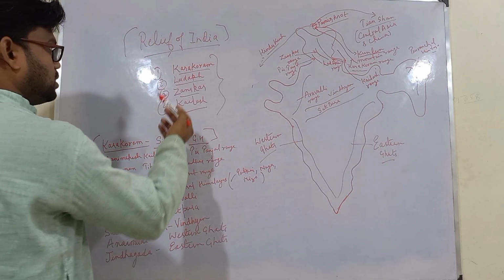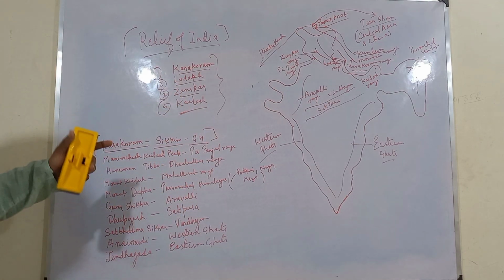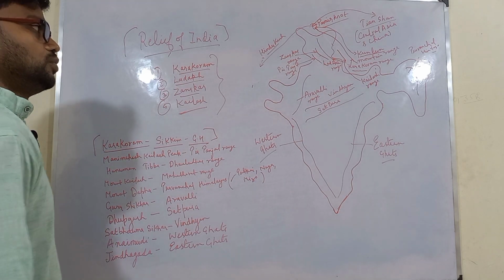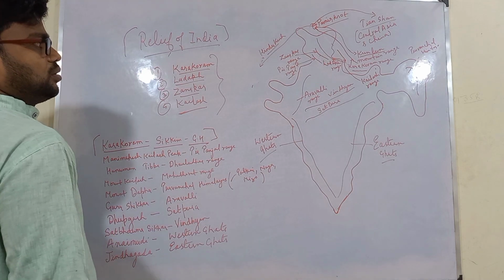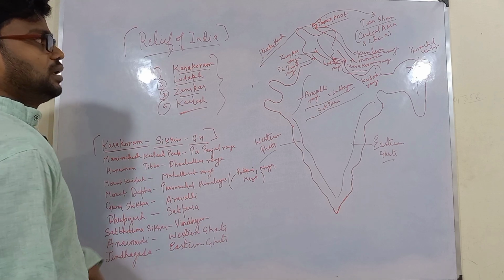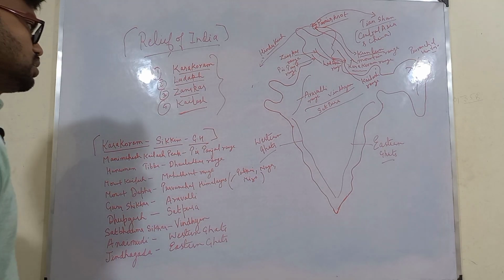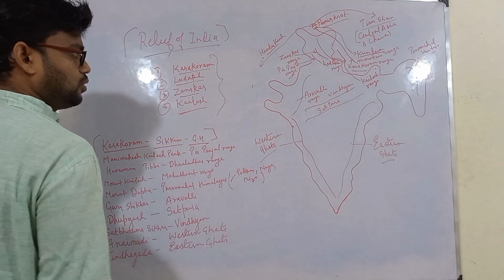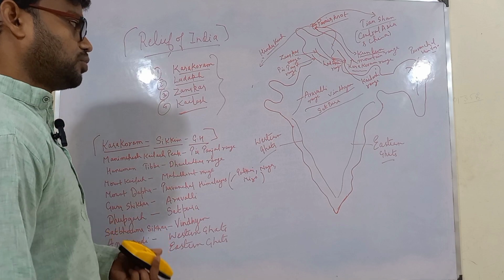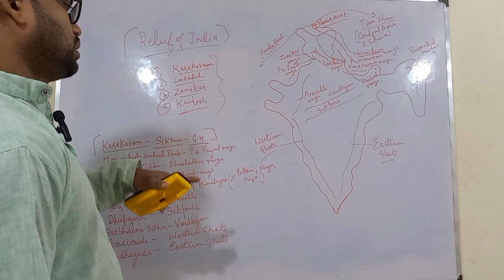If you see the highest mountain present in India, that is Mount K2, but first of all that is not a part of Himalayas, and second that is located in POK region, Pakistan occupied Kashmir. Unless it has been given that you are asked to name the highest mountain of Himalayas present in India, then you will be writing Kanchenjunga, that is in Sikkim.